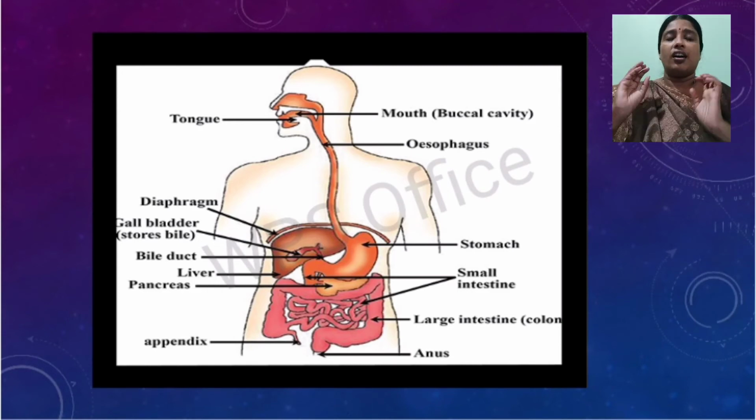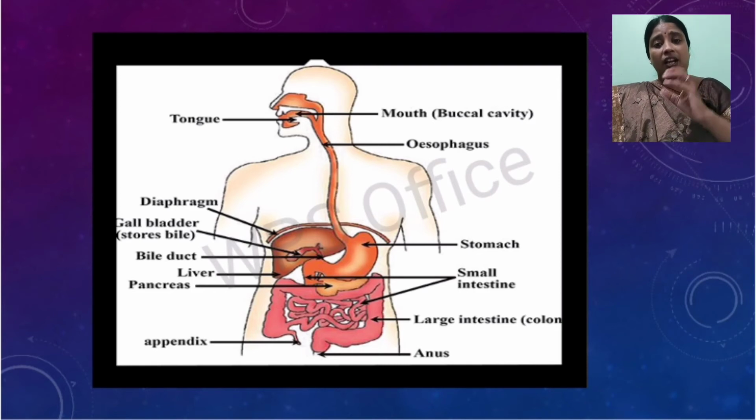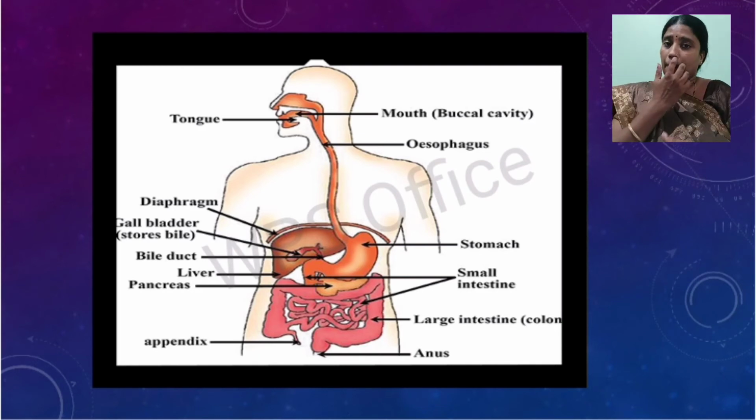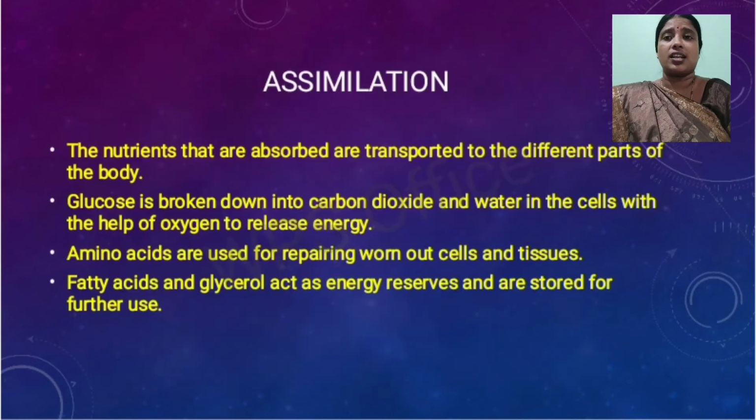Initially food is taken in, then that food is broken down into simpler substances during the process of digestion, and then the important nutrients are absorbed by the blood vessels. After the absorption of food into the blood, assimilation is the next process.